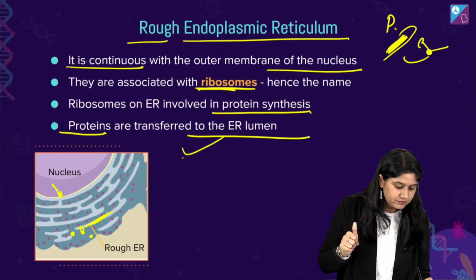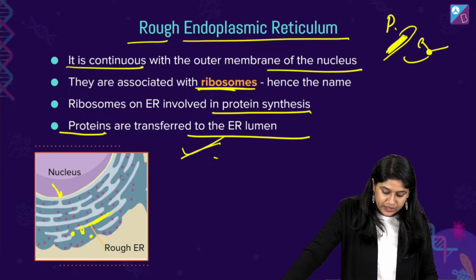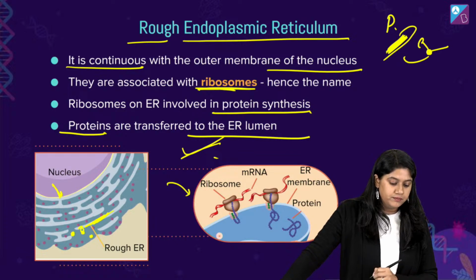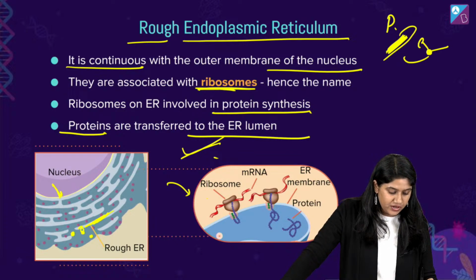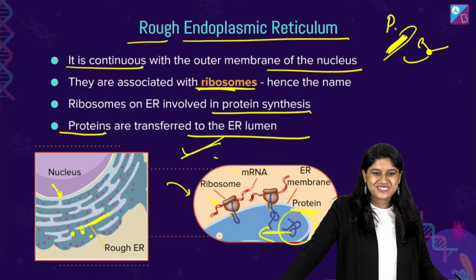Clear? Are we clear with this? That is the rough ER. Now, we know that, see over here, we can have a picture image also. We have the ribosomes, right? Over here we have the ER proteins, and this is there in the lumen.